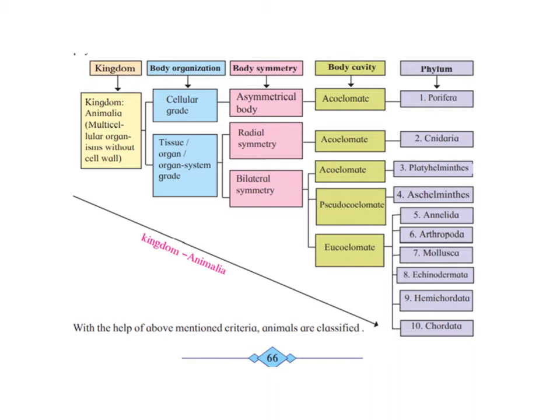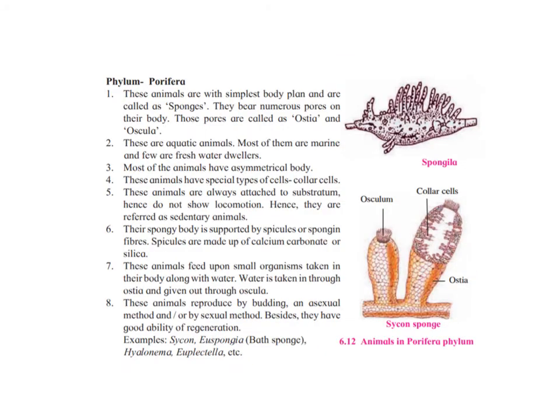Now based on that, the animals were classified into 10 phyla: Porifera, Cnidaria or Coelenterata, Platyhelminthes, Aschelminthes, Annelida, Arthropoda, Mollusca, Echinodermata, Hemichordata and Chordata. Today we will be seeing the characteristics of each phylum. The first phylum that we'll start with is Porifera.